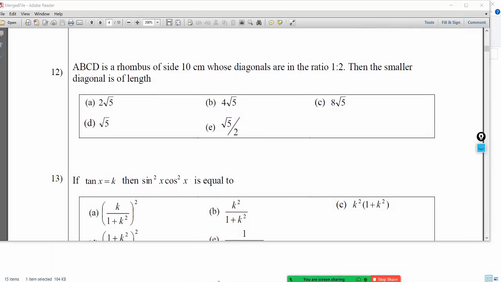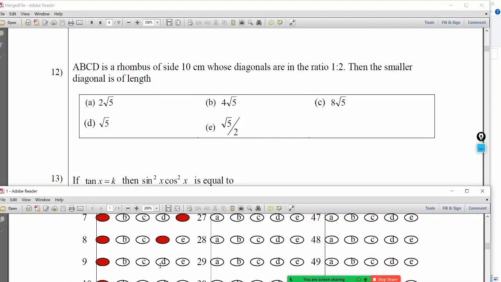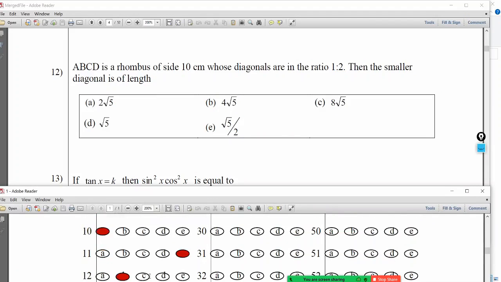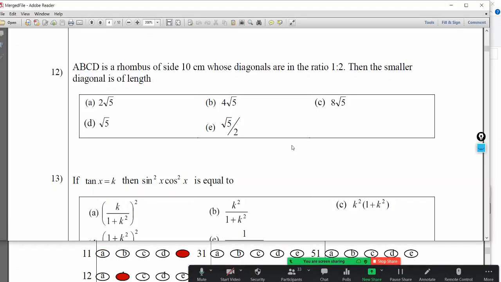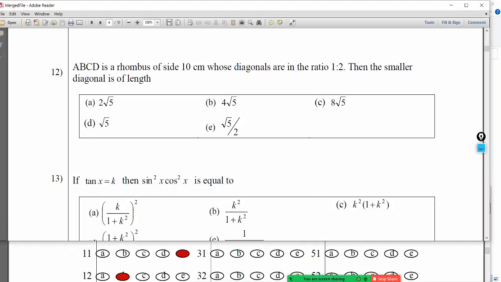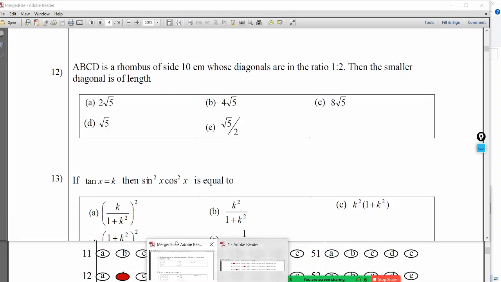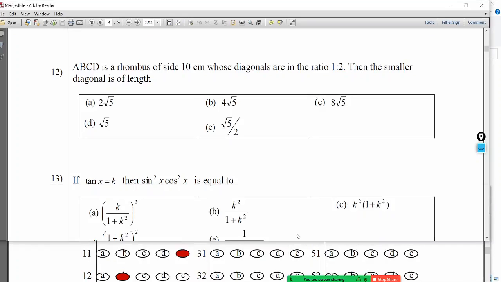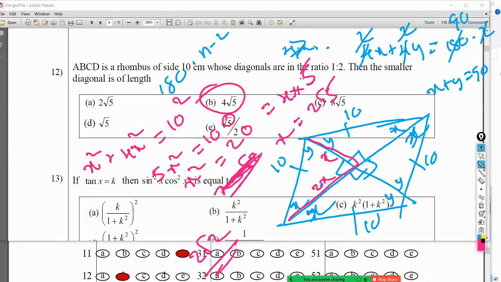Let's double check the answer. Yes. So that is a very challenging question. But if you know that, of course, that is not that challenging. That is, this is 90. Right? So now just remember it and go, right?